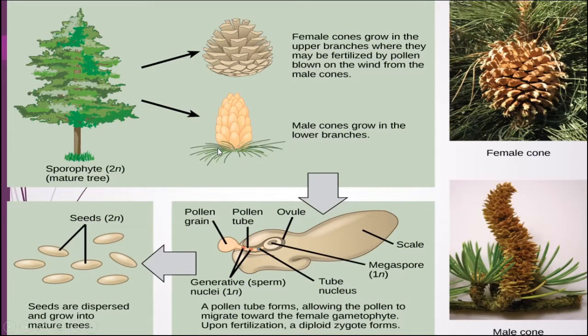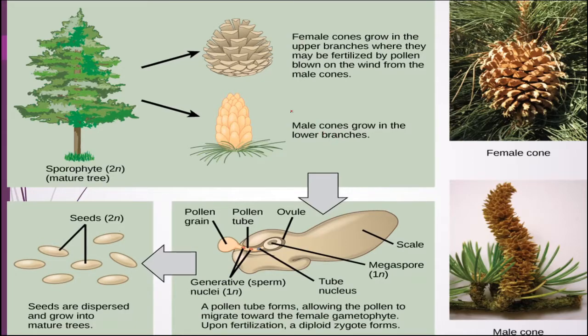In this slide we can see how the sporophytic plant is the main plant, and the life cycle starts from here. The seed, which is 2N or diploid structure, is dispersed and it will germinate to produce the sporophytic plant, and this sporophytic plant will produce the male and female gametes. Usually the female cones grow on the upper branches and the male cones on the lower branches. The female cone will produce the egg inside the archegonia, and male cones will produce the microspore.